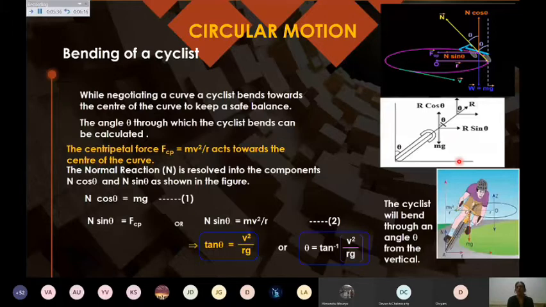And the basic concept should be clear to you that one component has to provide the centripetal force, that is equal to mv square upon r. We have derived this expression for the centripetal force earlier. So this expression you can use directly in this case.